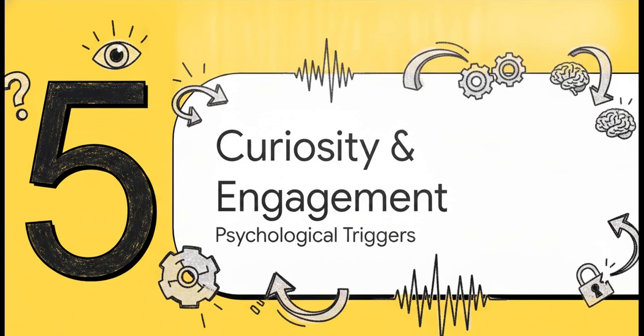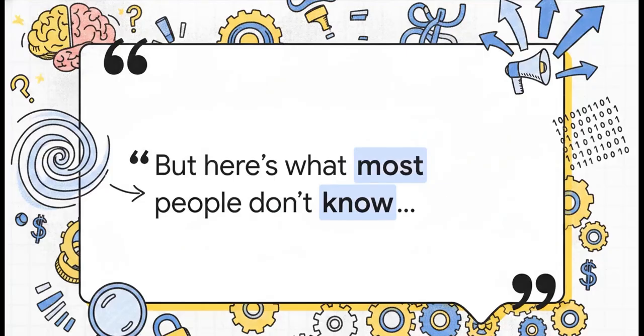Let's jump into Section 5, Embedding Curiosity and Engagement. This is such a fascinating tactic. By demanding the insertion of specific curiosity hooks like, but here's what most people don't know, the prompt artificially engineers narrative tension. It forces the AI to open loops in the viewer's mind, making them feel like they're getting insider secrets, which keeps them locked into the content.